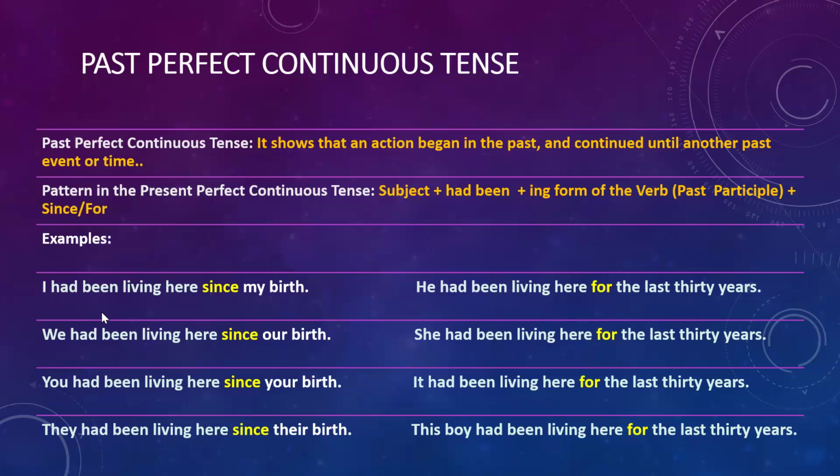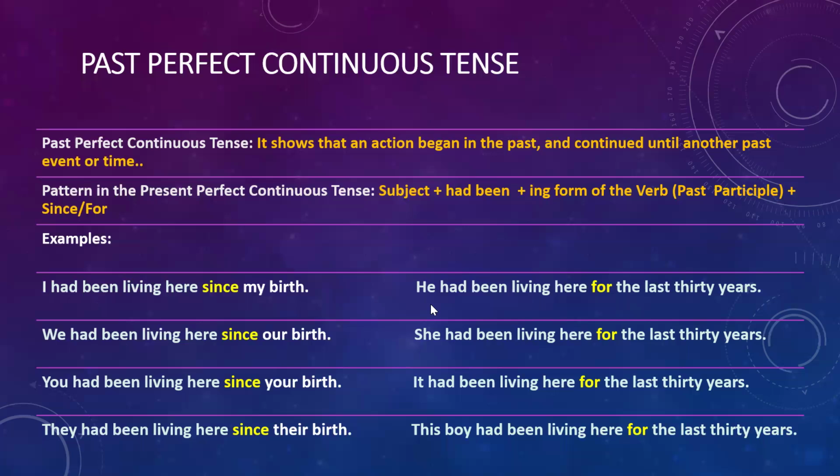Now, look at these sentences. This side I have used since, and this side for. I had been living here since my birth. We had been living here since our birth. You had been living here since your birth. They had been living here since their birth.